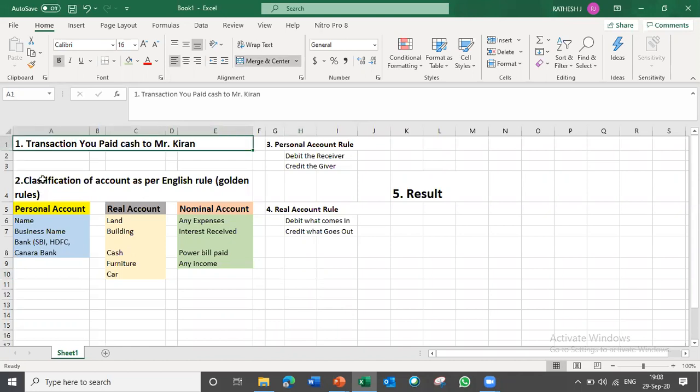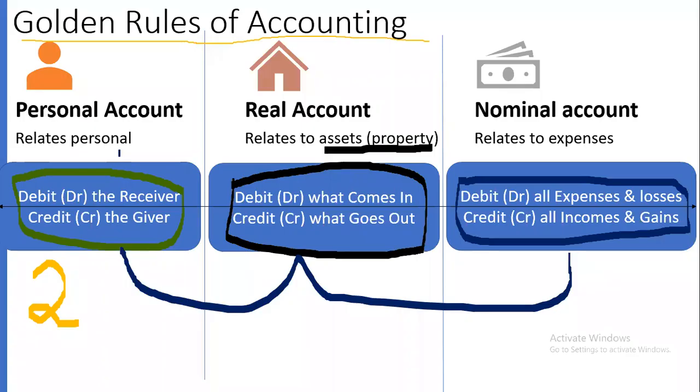First, assume that you don't know anything. Just in one question paper or one person told you a transaction. The transaction is: you are running a business and you paid cash to Mr. Kiran. Kiran is an outsider. You are paying cash to Kiran. I'm highlighting this. This is one question or one transaction. Out of this transaction, you need to identify what needs to be debited and what needs to be credited. That is your task. How to identify that? To identify that, we need these rules, which are called the golden rules. We need to apply personal, real, or nominal.